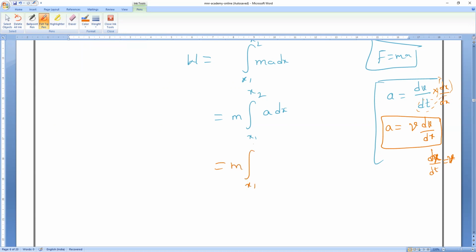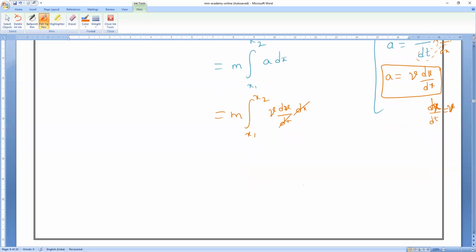So m times the integral from x1 to x2 of a means I will write v dv divided by dx into dx. So dx cancels, everybody. If the x function is cancelled, then the limits also will change. Now the function is only v dv. Then the limits will not be x1 and x2. The limits will be initial velocity vi and final velocity vf.